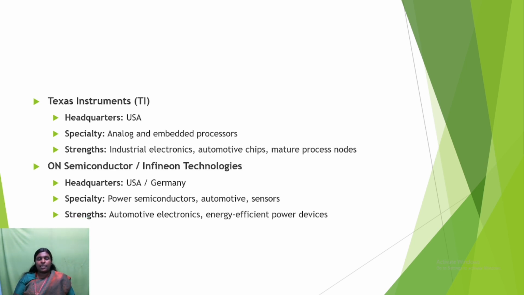The next is Texas Instruments, USA, specialty in analog and embedded processors. The major strength is industrial electronics, automotive chips, mature process nodes. The next one, Infineon Technologies, headquarters is Germany. The main specialty is power semiconductors, automotive sensors. The strength of this company is automotive electronics, energy efficient power devices.